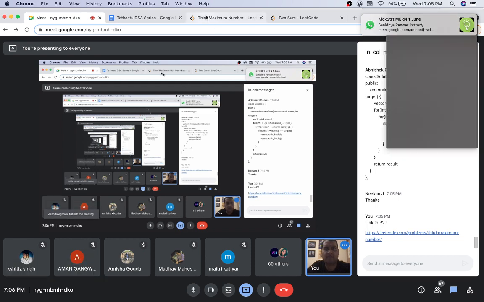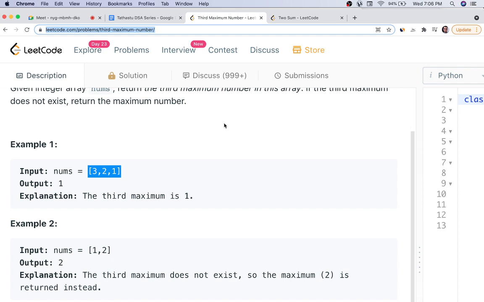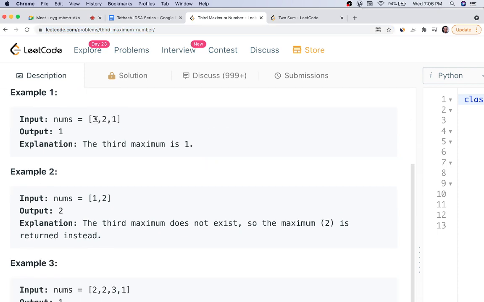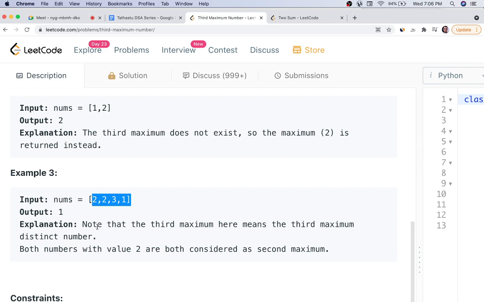Okay, it's a very simple problem. You have to just find the third largest number. For 3 2 1, the third largest is 1. In 1 2 there is no third largest number, so you return the largest, that is 2. For 2 2 3 1, the third largest number will be 1.